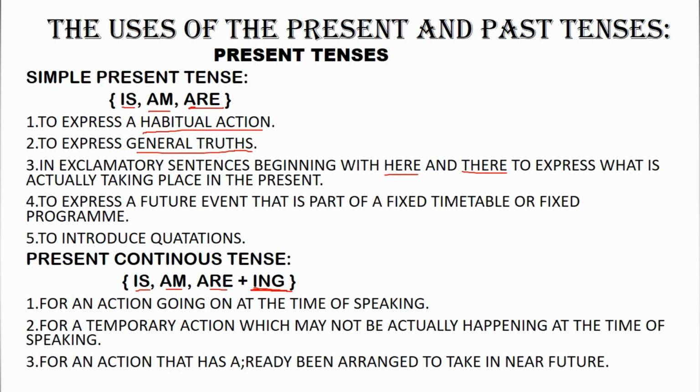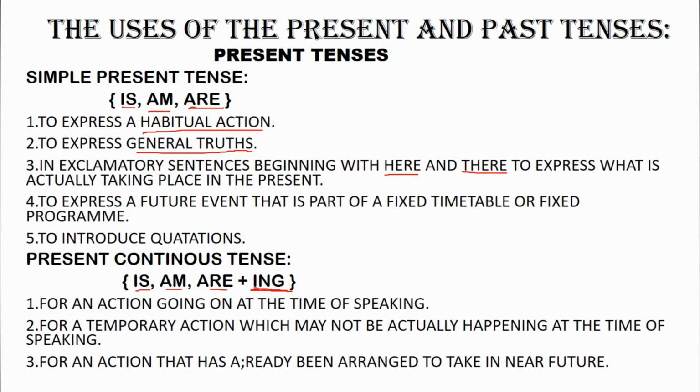The present continuous tense is used for an action going on at the time of speaking. Like when we are speaking and there is an action going on, that action is taking place at that time, so we use present continuous tense. For example, we say that boys are playing hockey, or she is singing. So these are present continuous tenses.